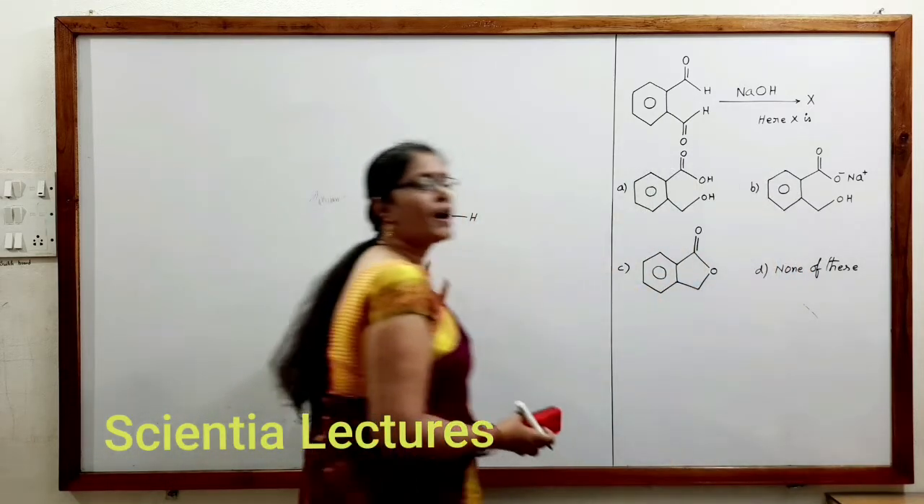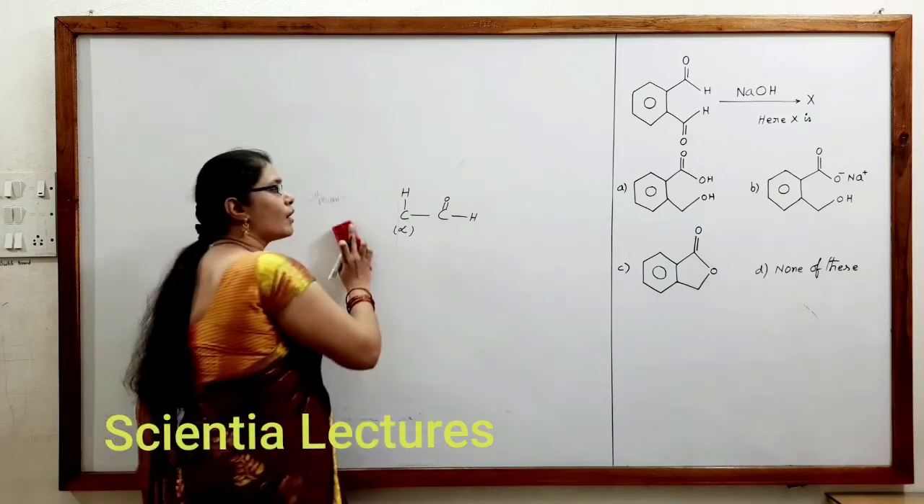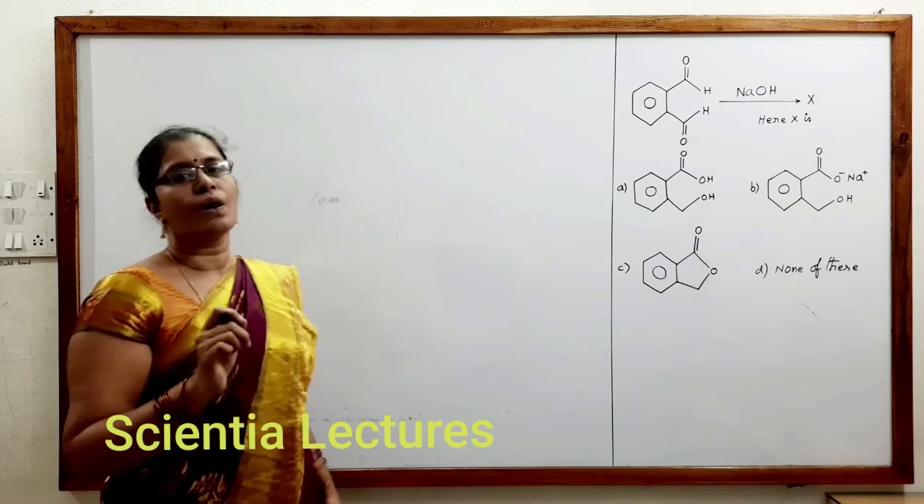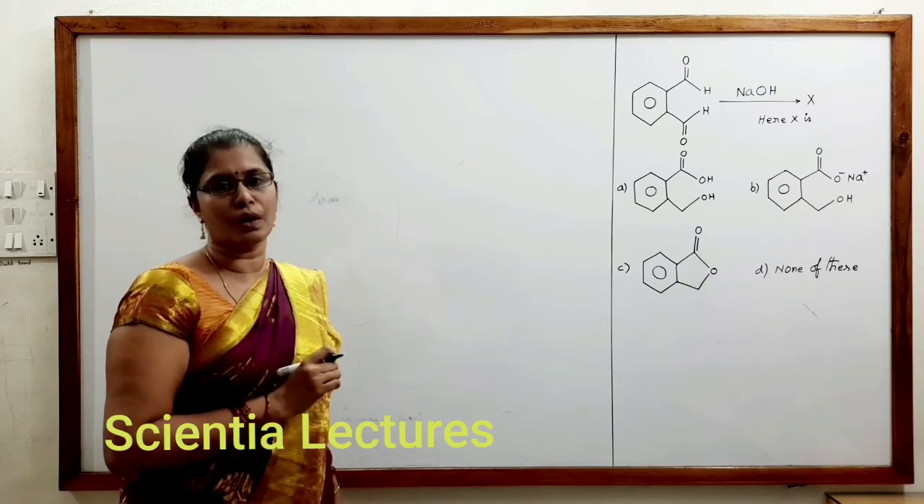So if there is an alpha hydrogen, then a carbonyl compound in the presence of NaOH undergoes aldol condensation, as you all know.